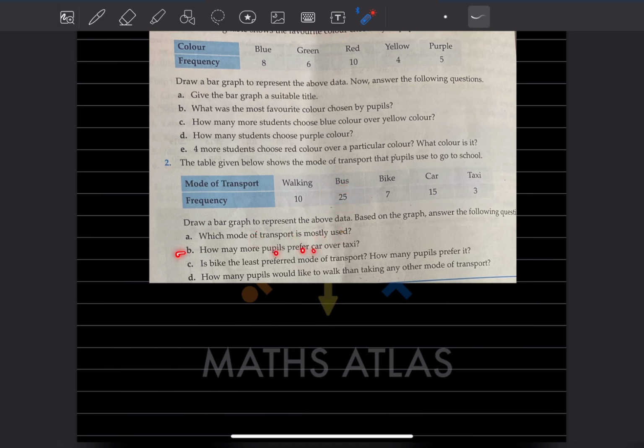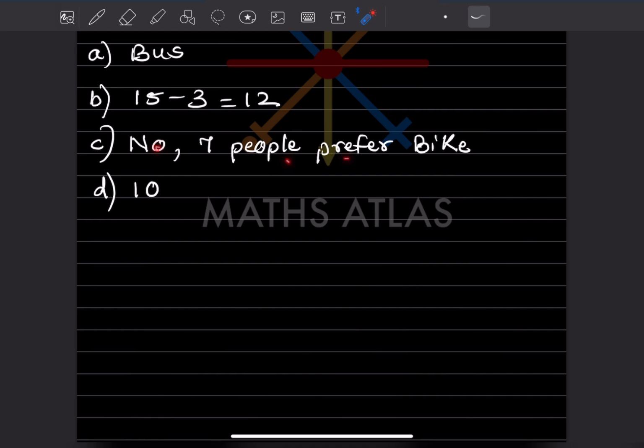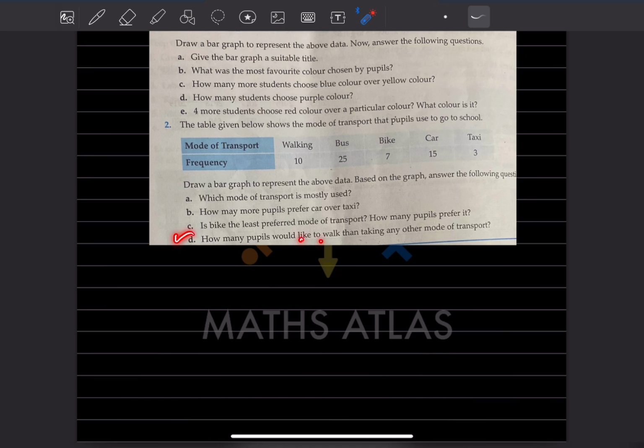How many more people prefer car over taxi? Car over taxi means we can see both these numbers, 15 minus 3, that is going to be 12. Is bike the least preferred mode of transport? The least preferred is taxi, we can see the number is 3, the least one. So we can say no. But how many people prefer bike? That is 7. So no, and 7 people prefer bike. How many people would like to walk than taking any other mode of transport?